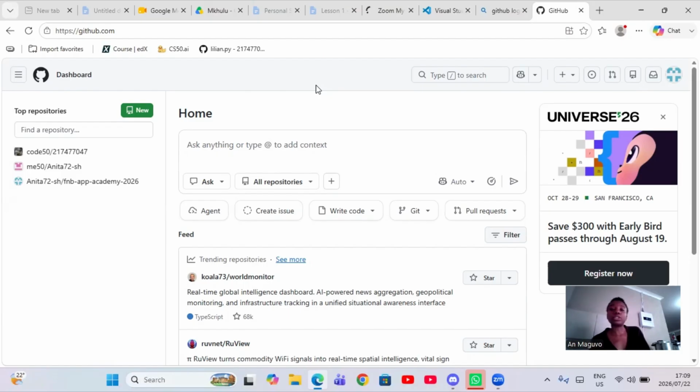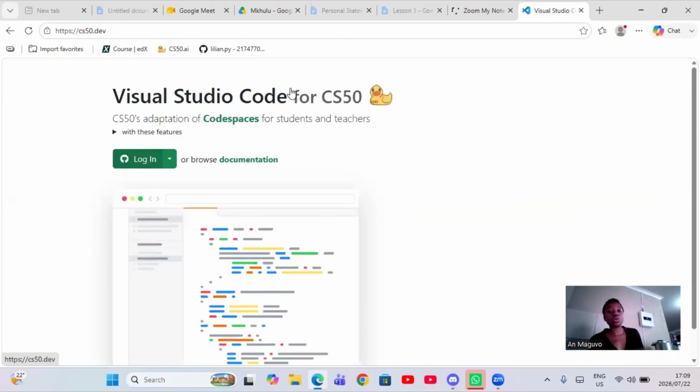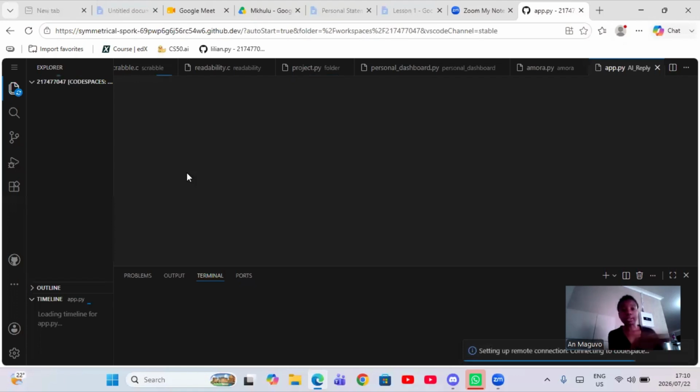Okay, so now that we have a GitHub account, we are going back to what we call Visual Studio Code. So this is VS Code for CS50, and yeah, let us log in now. Okay, let us let it load. It's moving here, and nothing is loaded as yet. I'm going to walk you through this, and I've already done it in another video. I'm just going to show you what we're going to use today. If you have more questions, remember our WhatsApp group.